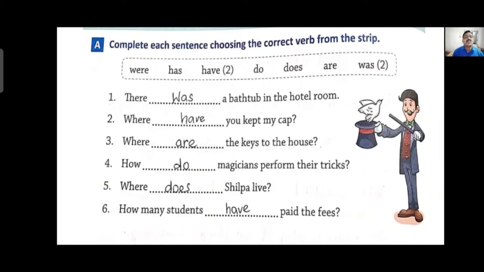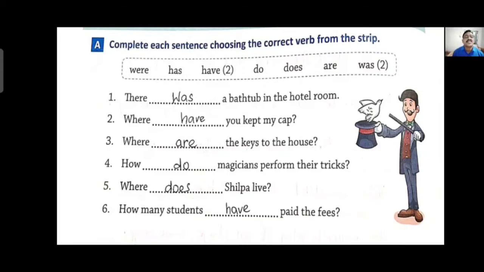Fourth one, how do magicians perform their tricks? Here perform is a verb and it is in present form, and magicians is the noun which is in plural form. As I told you, with a plural noun in a present sentence we generally use do. If magician were in singular form, without s, then it would have been does. How does the magician perform their trick? But here magicians is plural, that's why we have to use only do, not does.